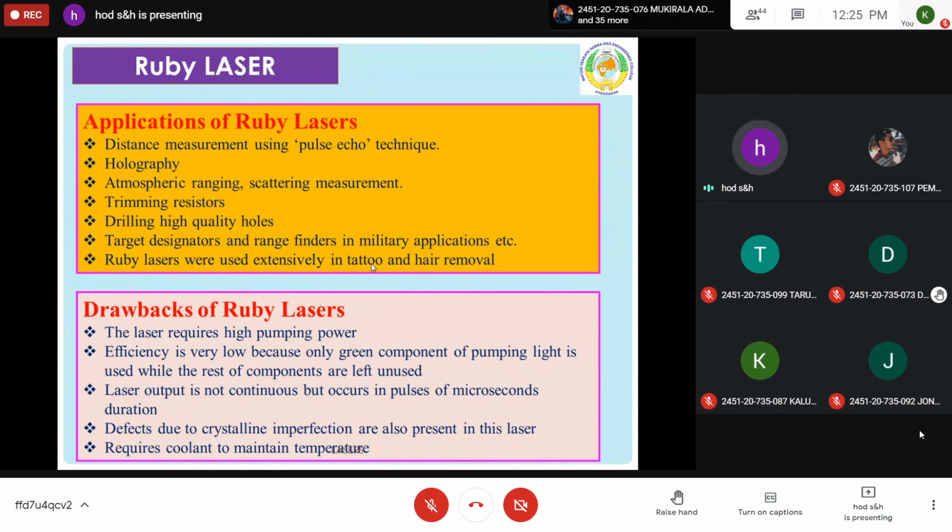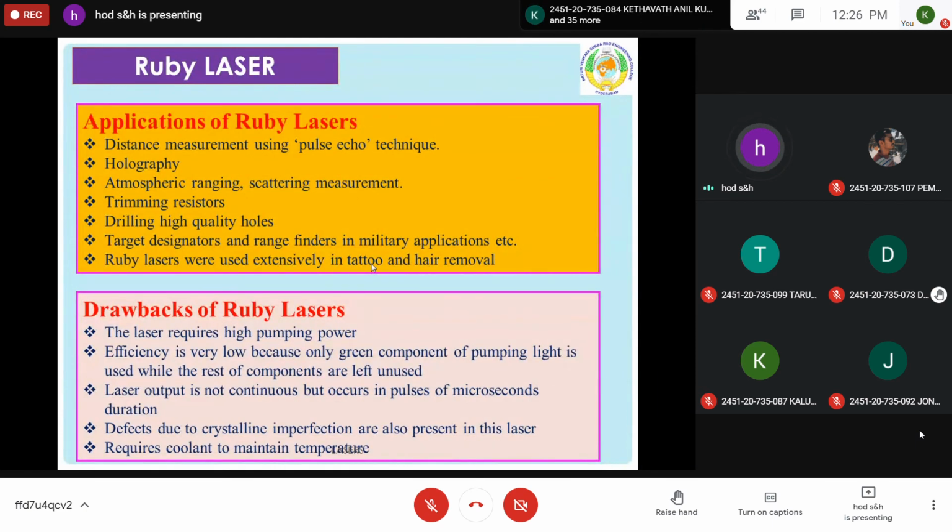Only the green wavelength is used to excite chromium atoms. The remaining components are not used. So high energy is wasted here, and it is not continuous. This is also one of the big drawbacks. Only pulses of laser can be produced. There is a duration of microseconds for each pulse of laser.